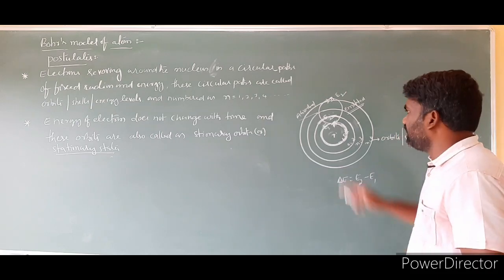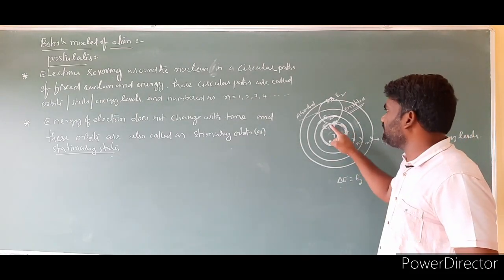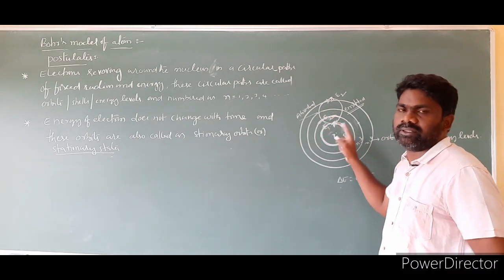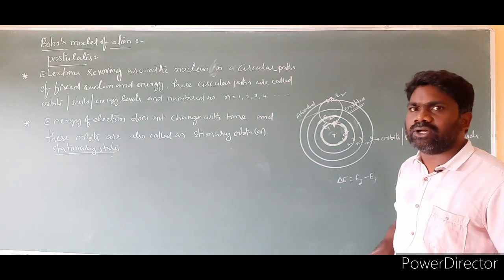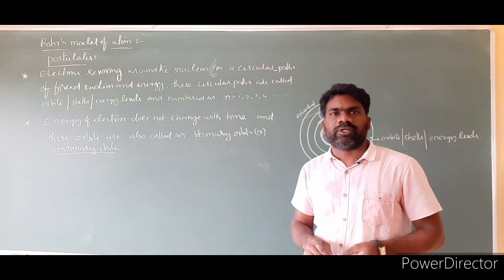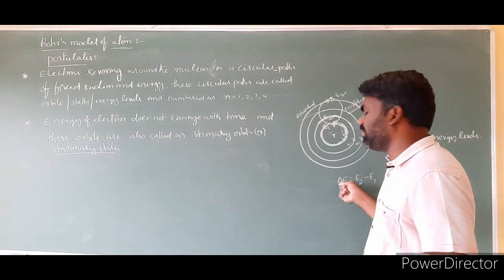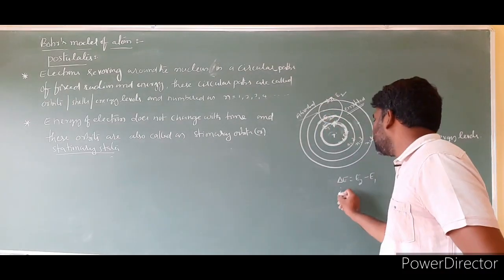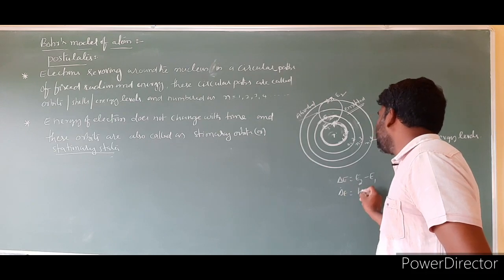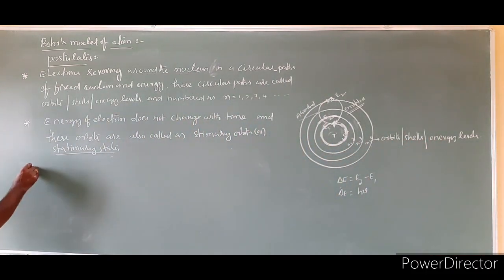Now we have to calculate the frequency of radiation when energy is absorbed or emitted. The frequency of radiation emitted or absorbed when an electronic transition occurs between two stationary states that differ by energy delta E can be calculated as delta E is equal to h nu. The same sentence you can write here. Postulate number 3.